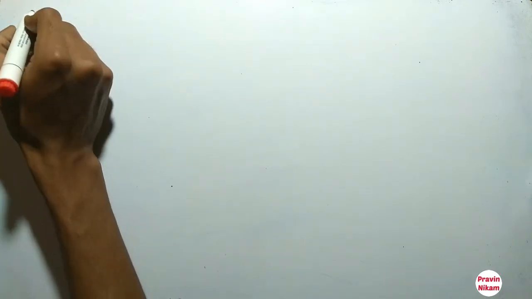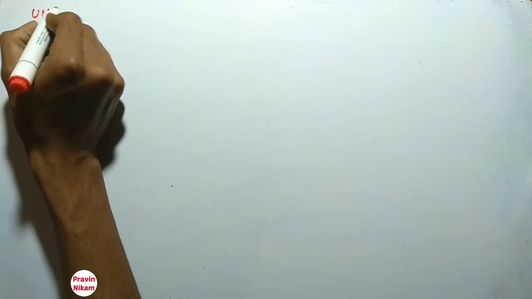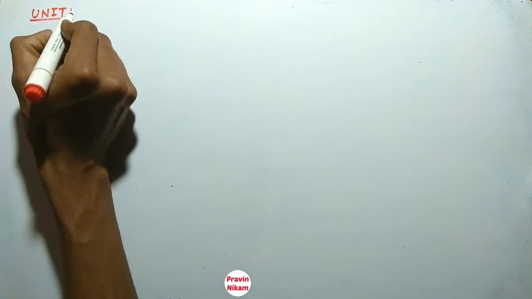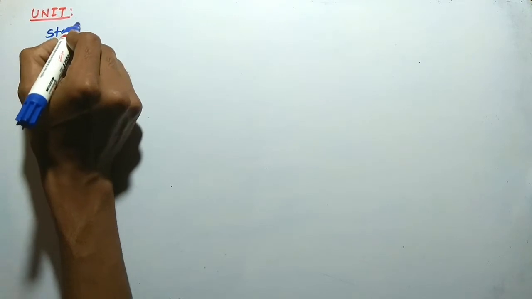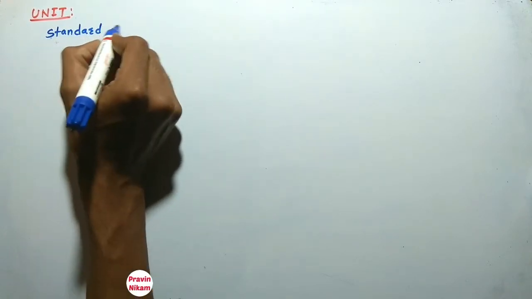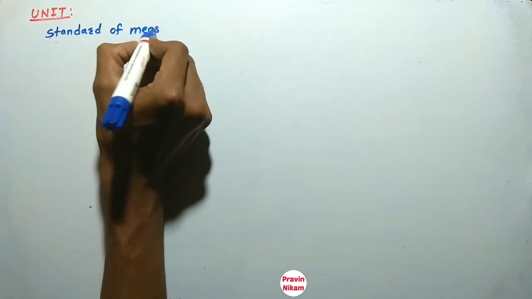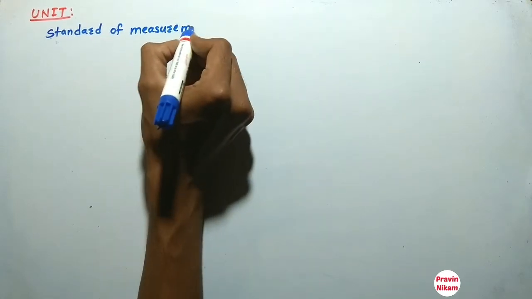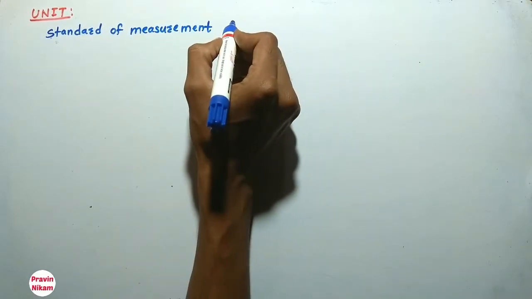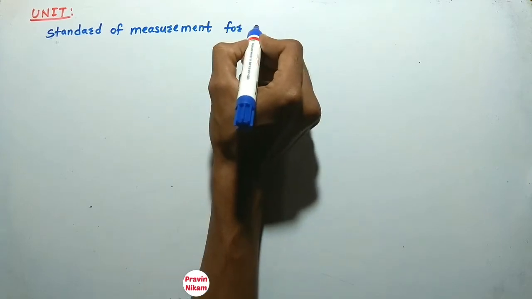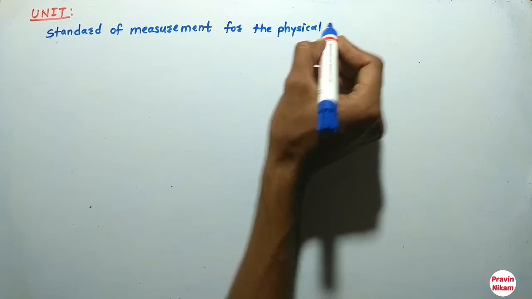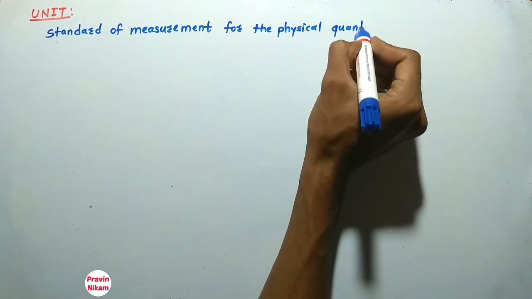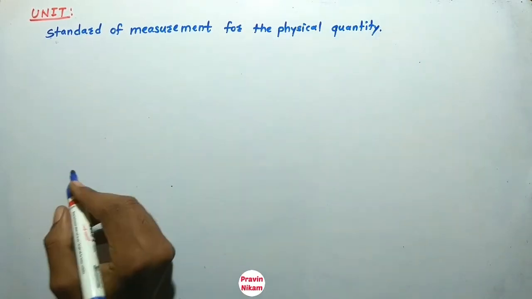Now let us see, friends, what is a unit. A standard of measurement is called a unit. A standard of measurement for the physical quantity is called a unit.